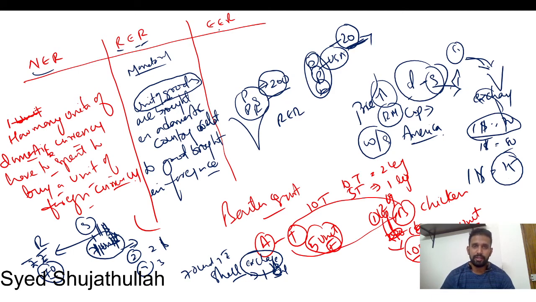Effective exchange rate is nothing but this: when India is trading, India trades with many countries, right? So if we just determine the exchange rate only with USA, because we don't import a good from only one country.